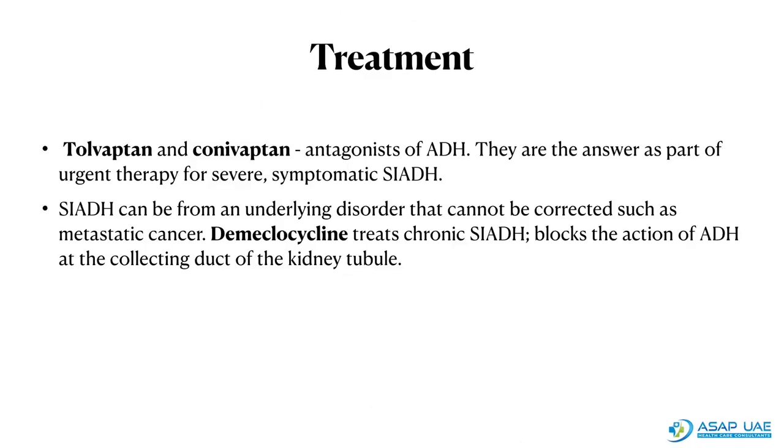The treatment of SIADH includes antagonists of ADH like tolvaptan and conivaptan. They are used in urgent therapy for severe symptomatic SIADH. And we know that SIADH can also be from an underlying disorder which cannot be corrected, like a metastatic cancer. So in this case, demeclocycline comes into action. It blocks the ADH at the collecting duct of the kidney tubule.